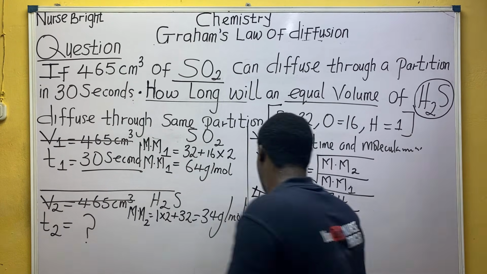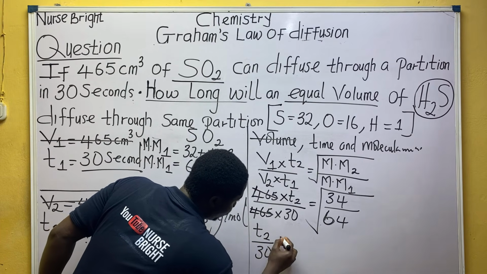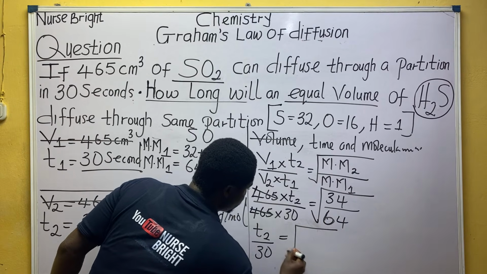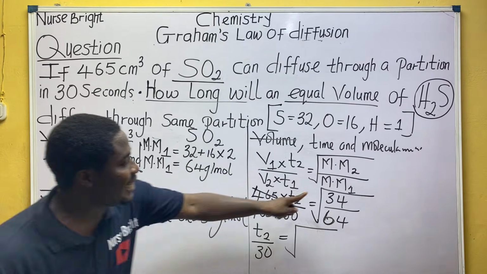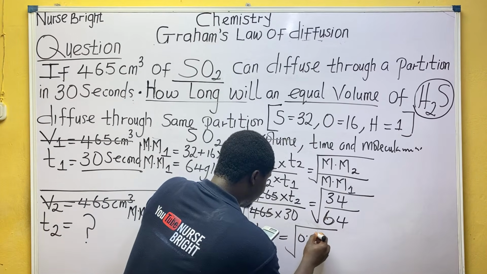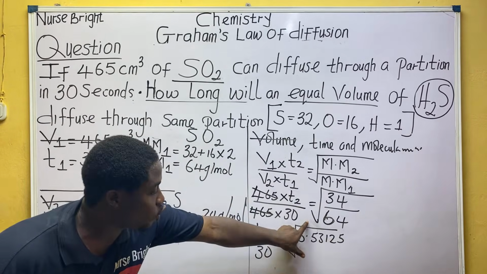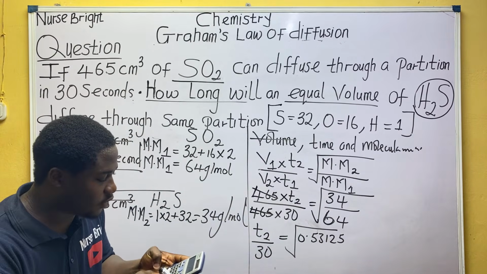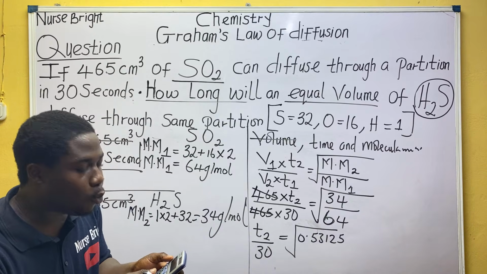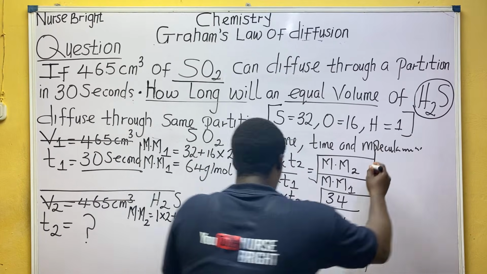0.53, okay, let's take it together. So here is T2 over 30 is equal to, alright, just pay attention, roots. Everybody, when I did 34 over 64, I had 0.53125. Are you there? So the square root of this number 0.53125, when I square rooted this value, look at what I got.